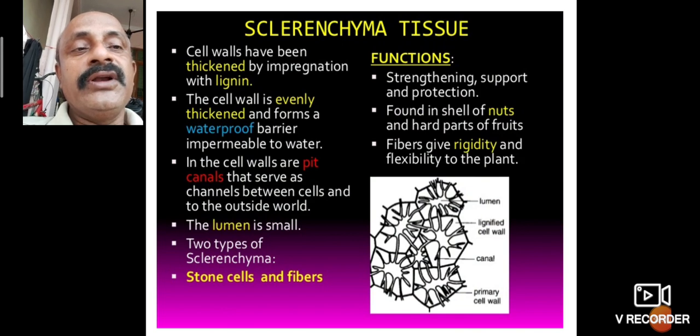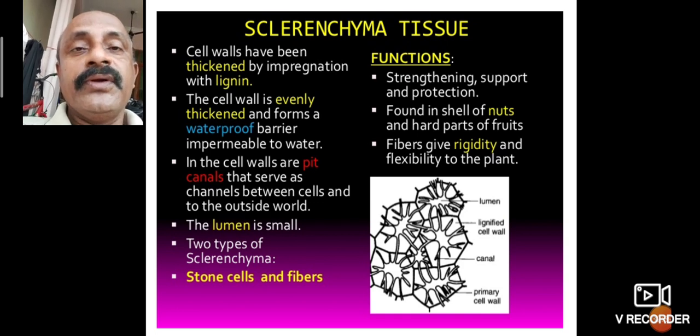What is the function of sclerenchyma? The cell walls are thickened by deposition of lignin. The lignin substance completely surrounds the cell wall. The cell wall is thickened and forms a waterproof barrier.